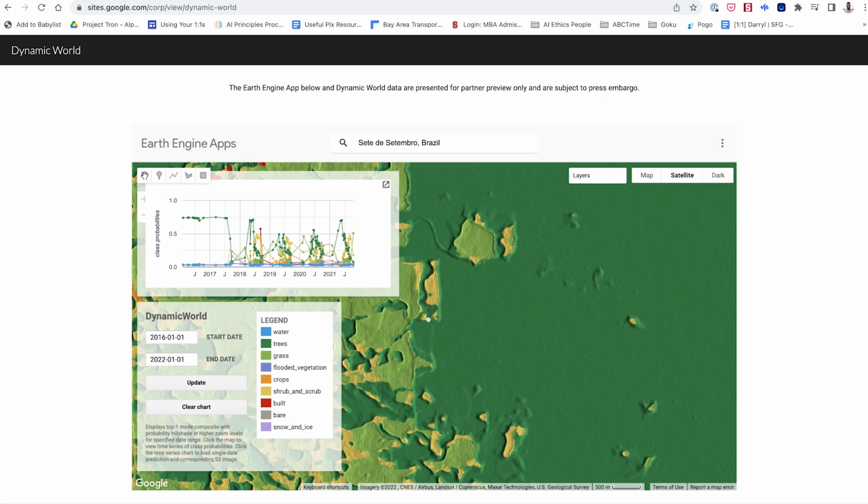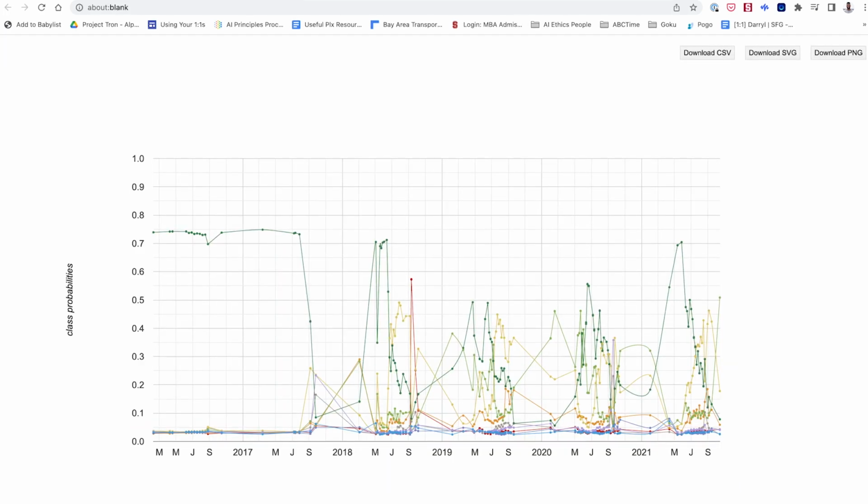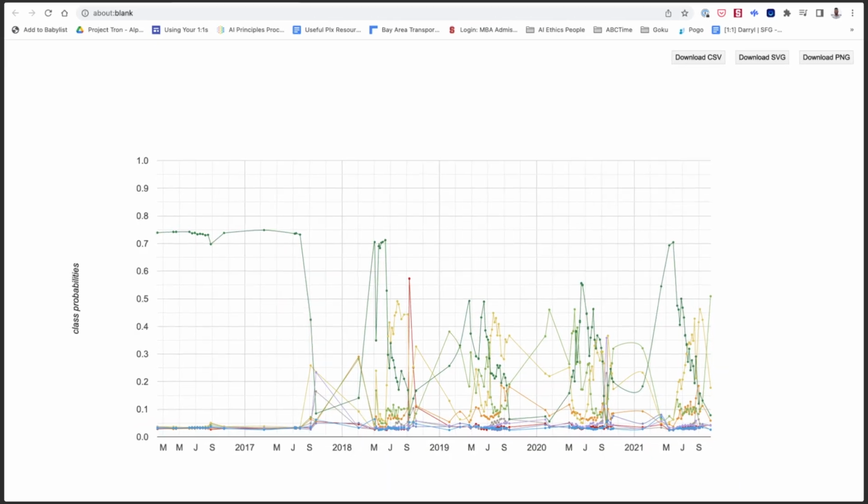In the example, the top 1 class prediction from January 1st, 2016 to July 27, 2017 is trees, varying from a probability of 0.684 to 0.755. By the time the next Sentinel-2 scene is captured on September 5th, 2017, the prediction is no longer top 1 trees, and the signal becomes more noisy. Enlarge this chart by clicking the icon on the top right corner.